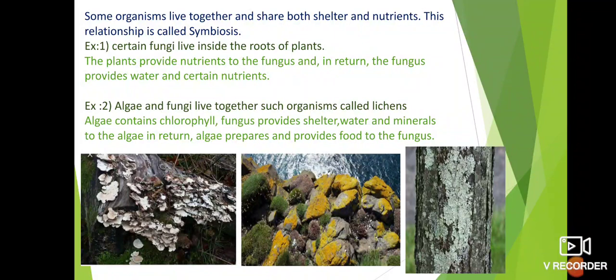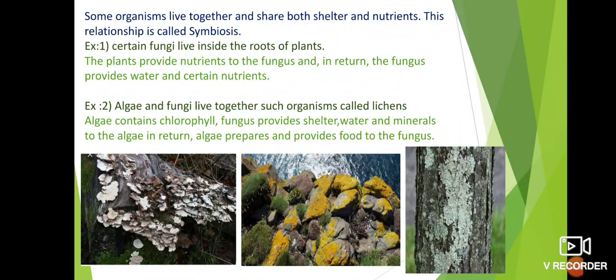Here algae is an autotroph. It prepares its food. The fungus will not prepare its food, but it provides shelter, water and minerals. Shelter in the sense of place. It provides a place to the algae, and it provides water and minerals. The fungi absorb water and minerals from dead and decaying materials, and that is provided to the algae. Algae prepare food and it is provided to the fungus. Like this, these two, algae and fungi, live together.